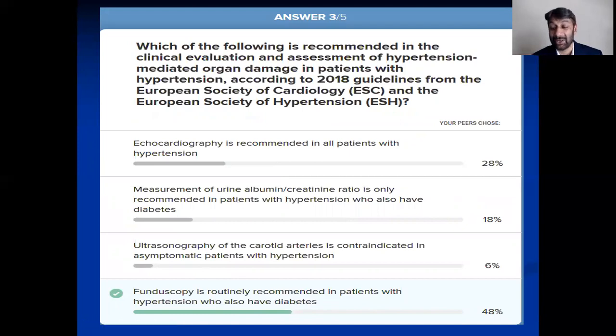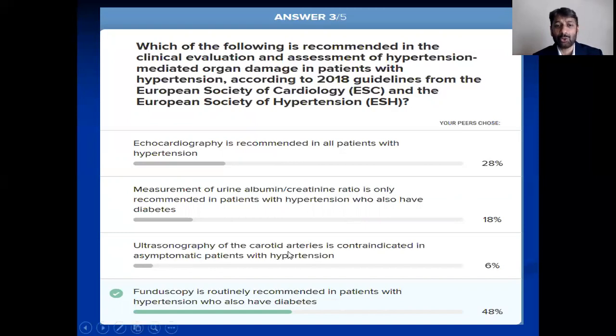On the first day you diagnose your patient with hypertension, you have to check this patient's fundus, and if you can't check it yourself, refer him to your colleague, the ophthalmologist, to see whether he has any problem with the fundus or not. So a hypertensive who is already diabetic should have his fundus checked. Let's see the other options.